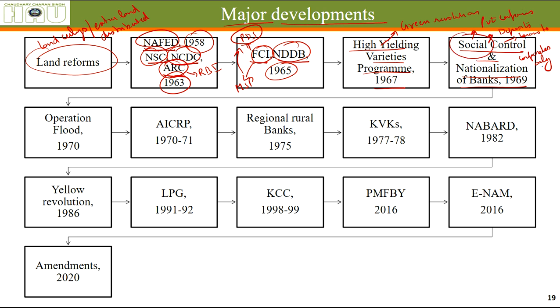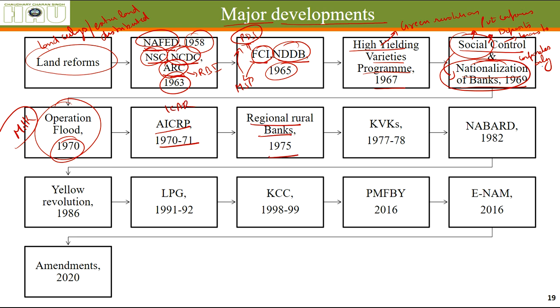That means government control, that they were supposed to act as per the likings of the government, but they didn't comply. And in the same year, 1969 only, after 5 months of social control, nationalization, that means those private banks were made government banks. Okay, this was essentially done to cater the needs of agriculture sector. Operation Flood, which was related to increasing milk production in the country, was started in 1970. All India coordinated research projects for different types of crops was started in the country by ICAR.